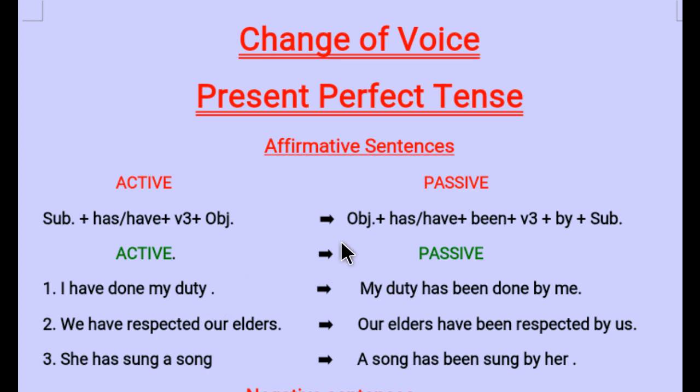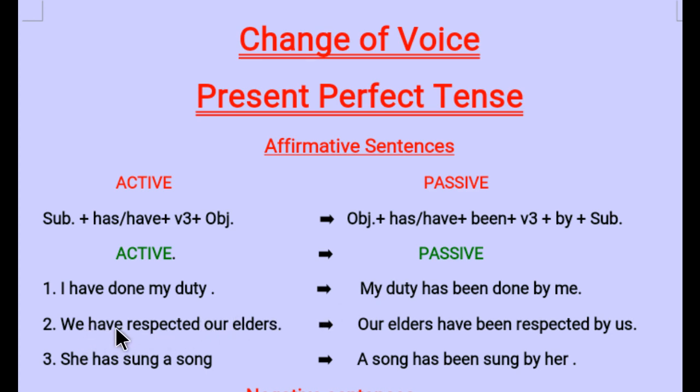So first of all, you will take the object, and what is the object? That is my duty. We have written it as it is, my duty. After that, we will add has and have. Now my duty is singular, so we will add has. After that, been, we will write as it is, been. Then verb's third form. Now see, done is already verb's third form, which is already used, so you write it as it is, done. After that, by preposition, then your subject. And what was your subject? Your subject was I. So I will be converted into me, into passive voice. So my duty has been done by me.